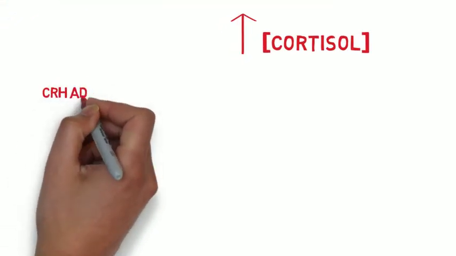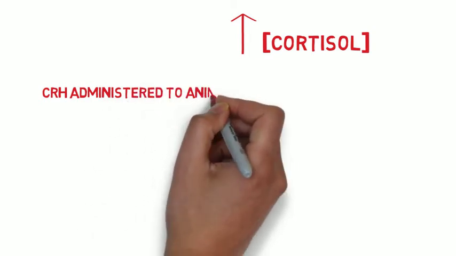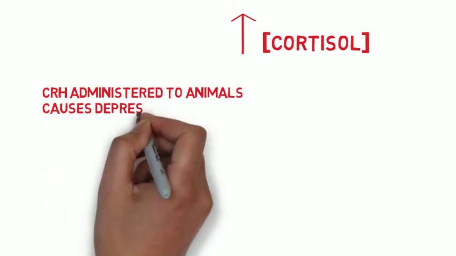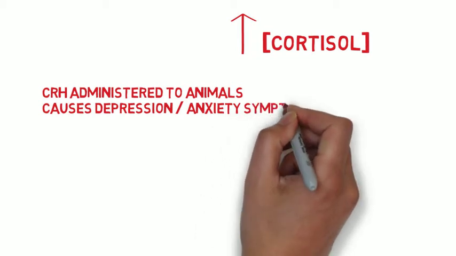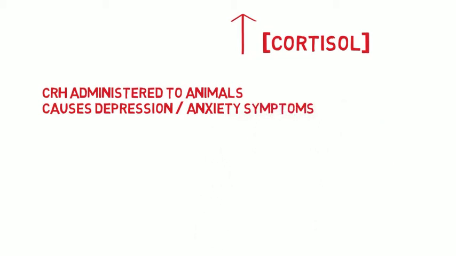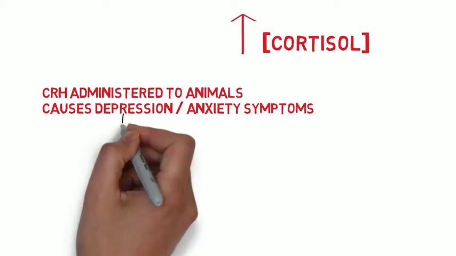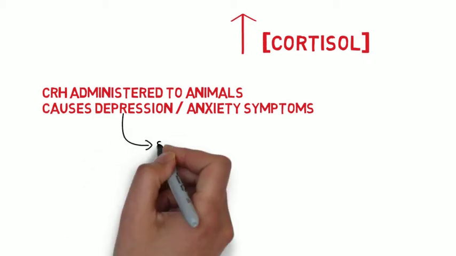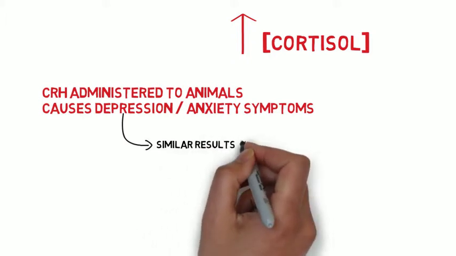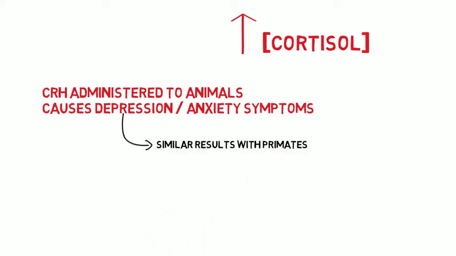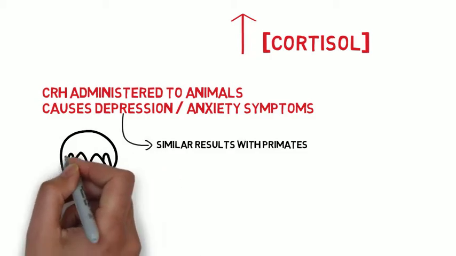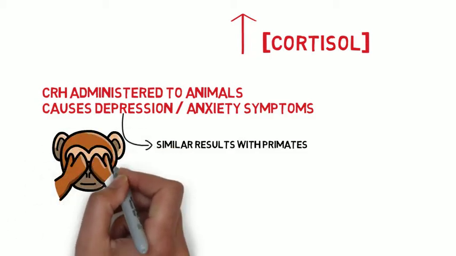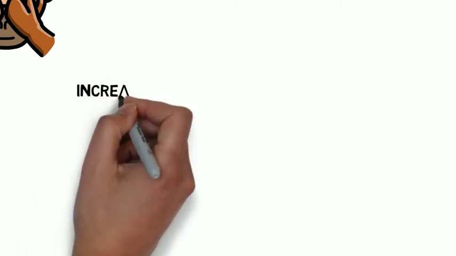It has been shown that when CRH is administered to animals, it causes several of the symptoms of depression and anxiety disorders, including reduced eating, decreased sexual behavior, disrupted sleep, alterations in locomotor activity, and abnormal response to novel stimuli. Additionally, when CRH is administered to primates, symptoms of depression, including decreased environmental exploration and increased huddling and lying down behaviors, are observed. Numerous studies have reported elevated cerebrospinal fluid concentrations of CRH in MDD patients.